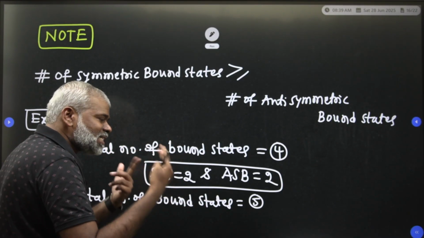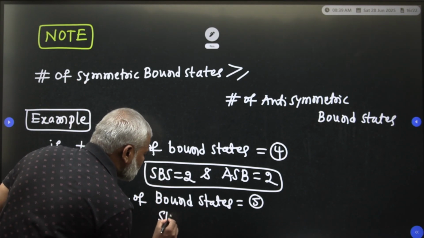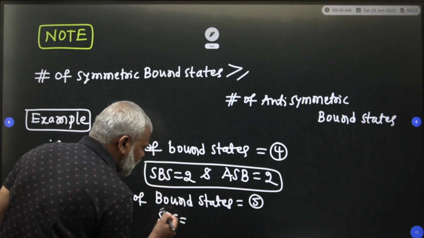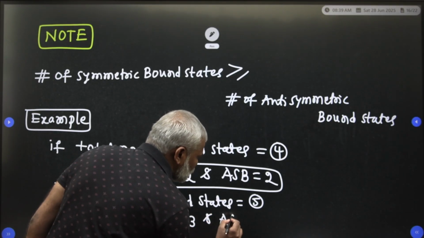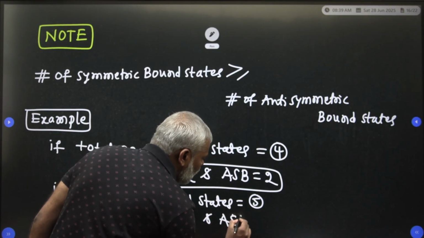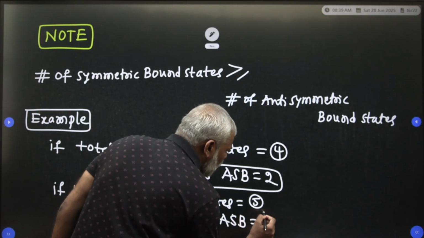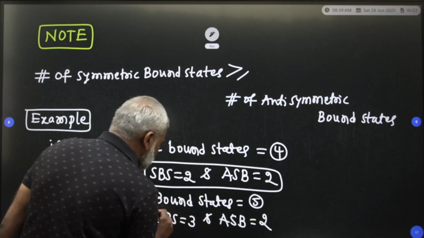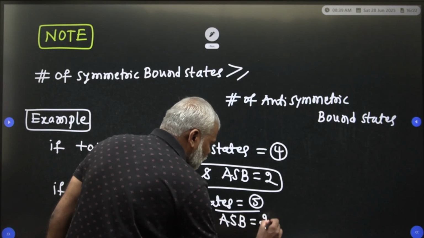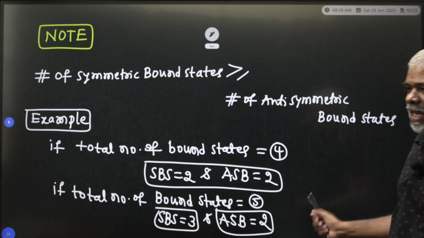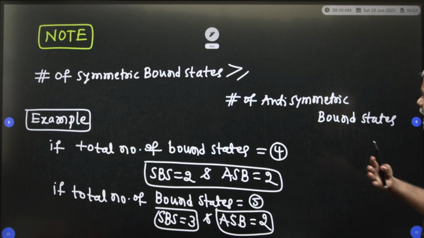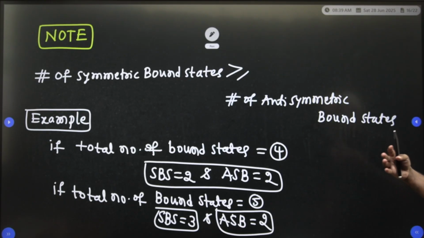The rest you take as a symmetric bound state, so the symmetric bound states are 3 and the anti-symmetric bound states are 2. This is how you have to consider symmetric and anti-symmetric bound states. Clear?